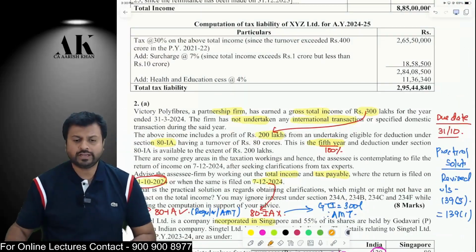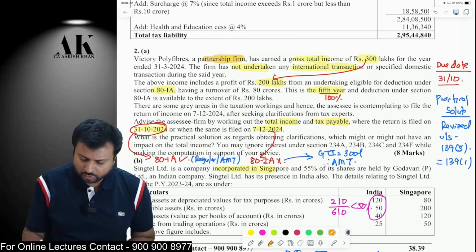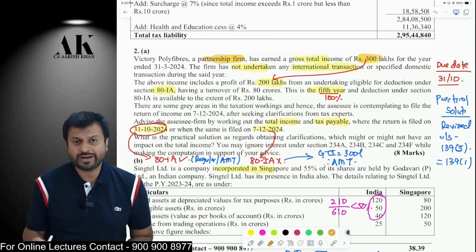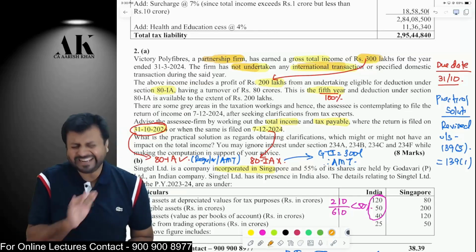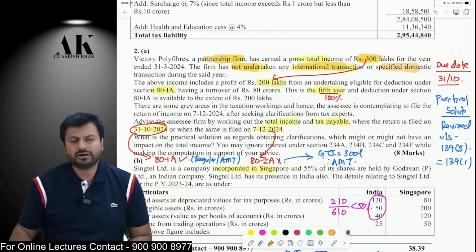Okay. Now coming to the next question. It's a beautiful question. Pay attention, please, all of you. This is the partnership firm whose gross total income is 300 lakh rupees. Okay. Now this firm has not done any international transaction or any specified domestic transaction. Therefore, this firm is not liable for transfer pricing.